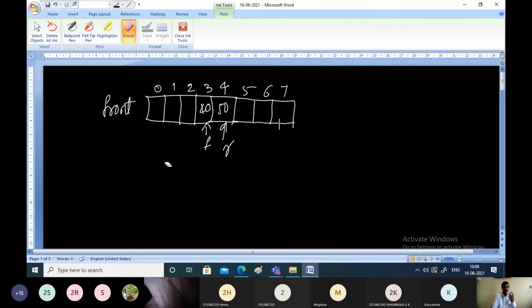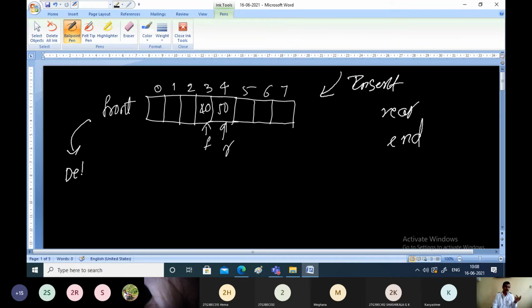Next, if you want to insert one more element into the queue, we know that we can insert elements from the rear end of the queue, and we can delete elements from the front end of the queue. Now, in this situation, if you want to insert one more element called 60, what is the procedure?